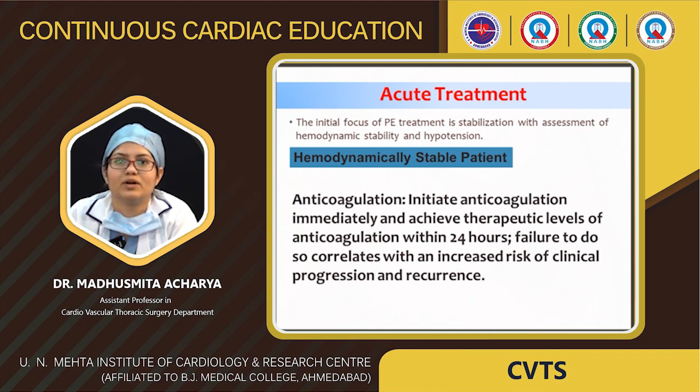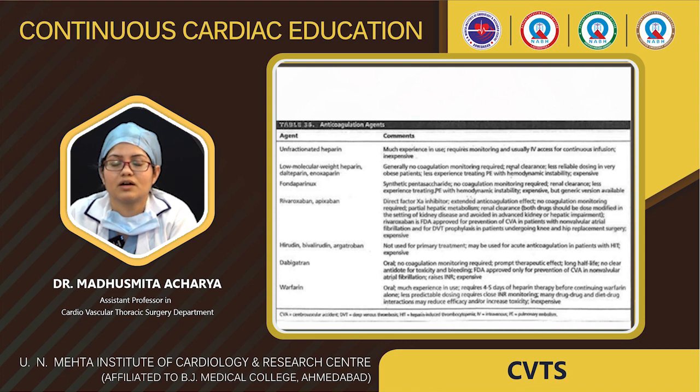Coming to treatment. What is the acute treatment for pulmonary embolism? Again there are two things: the patient can be stable or unstable. In a hemodynamically stable patient, initiate anticoagulation immediately and achieve a therapeutic level of anticoagulation within 24 hours. Failure to do so correlates with increased risk of clinical progression and recurrence. The anticoagulants we use are unfractionated heparin, low molecular weight heparin, rivaroxaban, apixaban, dabigatran and warfarin.